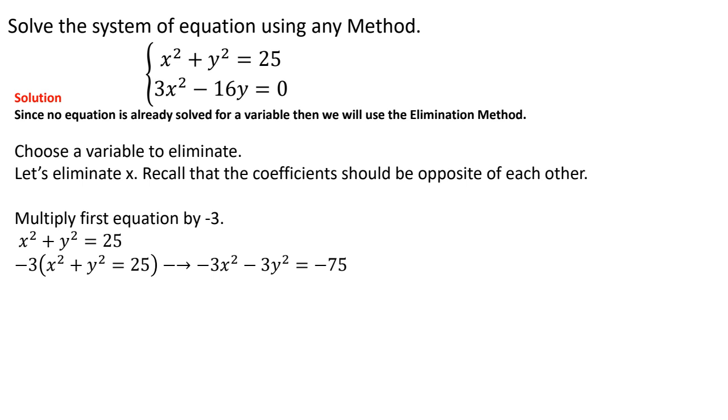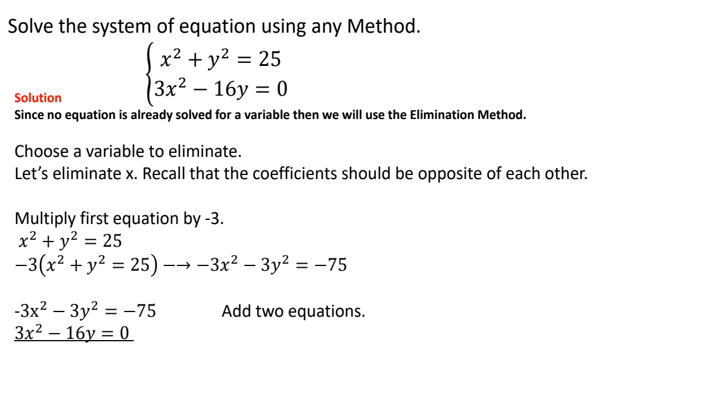All right, so we have -3 times x squared is -3x squared. -3 times y squared is -3y squared. And -3 times a positive 25 gives me -75. So I'm going to add those two together, my new equation 1 with equation 2. And when I do this, -3x squared plus 3x squared becomes 0, or again, got eliminated.